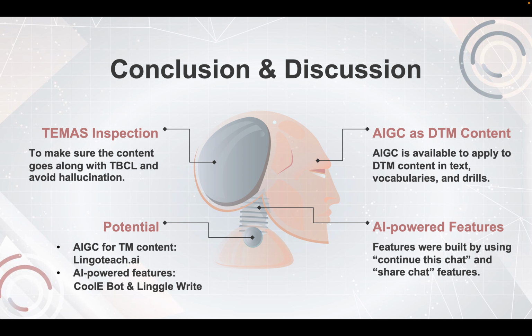We can see that AIGC is available to apply to DTM content in text, vocabularies, and drills. The AI-powered features were built using continuous chat and share chat features, and it worked really well based on the chat history I provided in my slideshows. As for the TEMAS inspection, it shows that it is still important for educators, while we're using ChatGPT or so-called Gen AI educational tools, that it still needs further inspection, not only through platforms, but also by the educators ourselves.